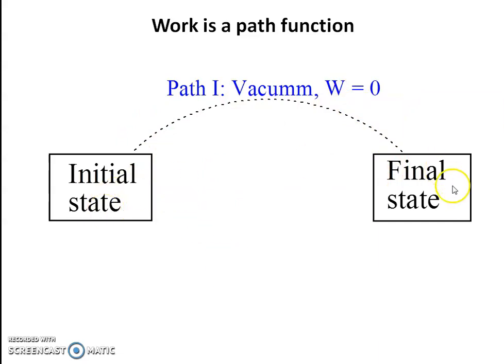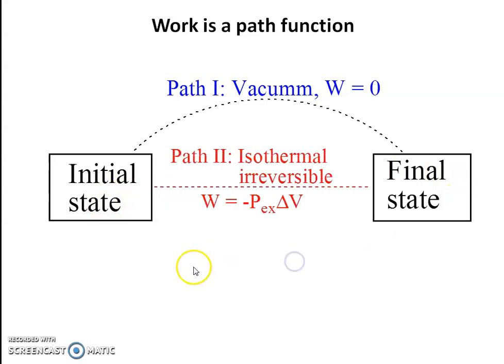Now from initial state to final state, suppose the system follows a second path, that is isothermal irreversible expansion, and during isothermal irreversible expansion the amount of work done is equal to minus P external into delta V. So it is different from path 1. It means work is a path function.